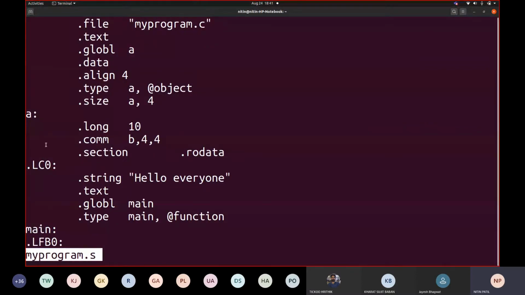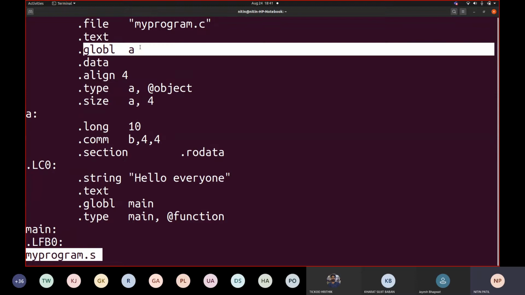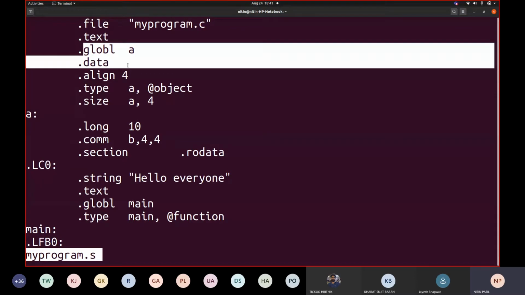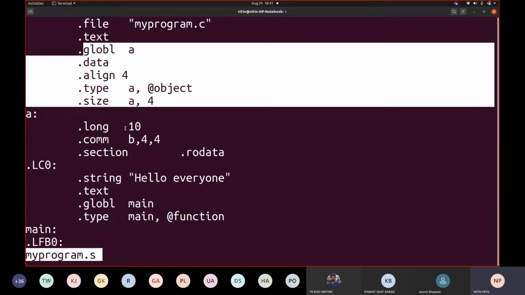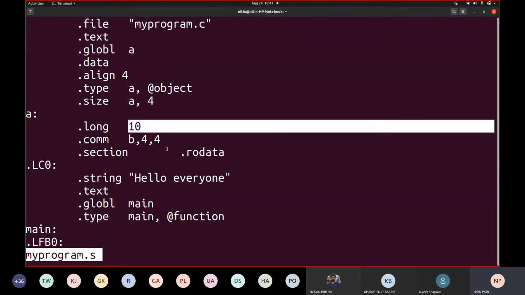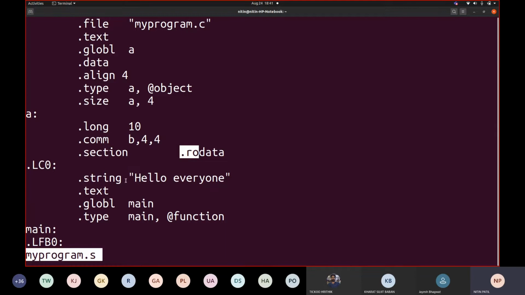Now see here. At the top you saw text, then global A variable declared, which is part of the data section. It says its size is 4 because we declared a variable that way and we gave the value 10. There was RO data, and if you recall, we included this in printf. Is this value going to change unless I make a change in my source code? No, this will never change.